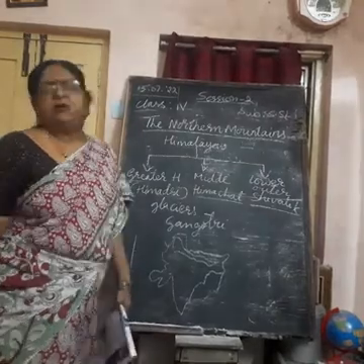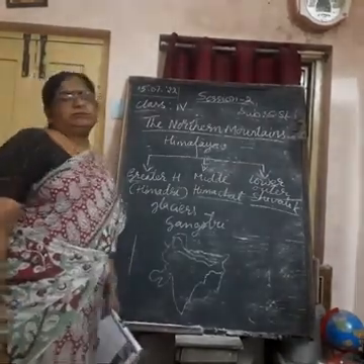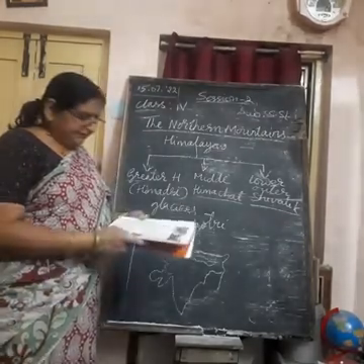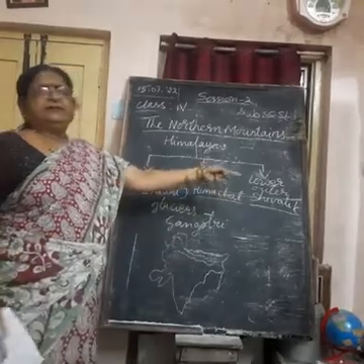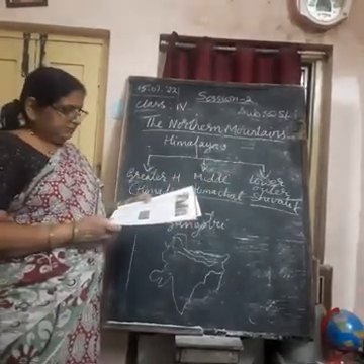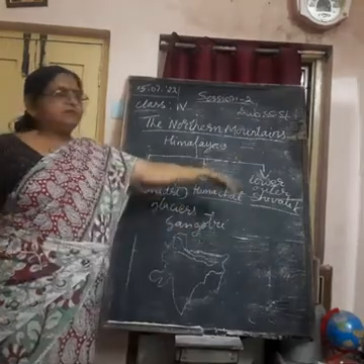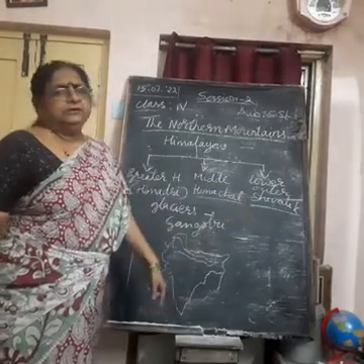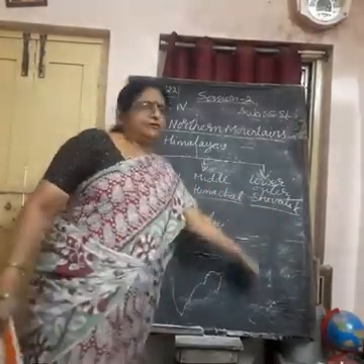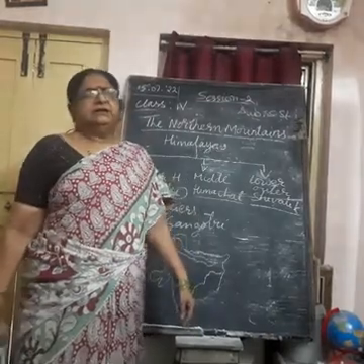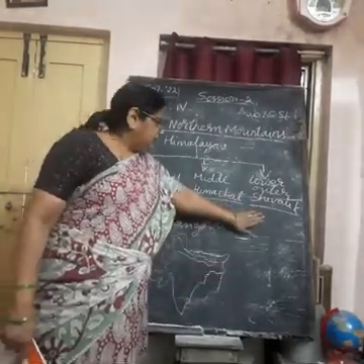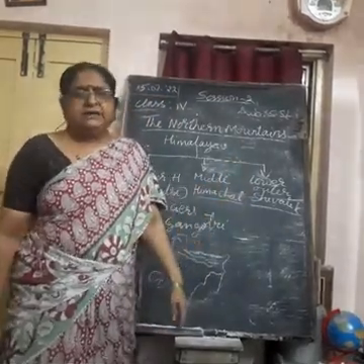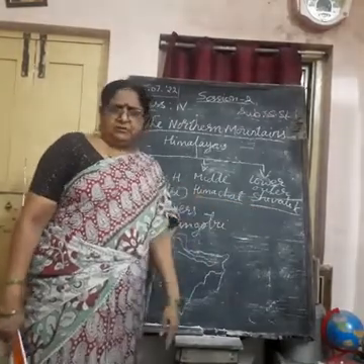Lower Himalayas are rocky mountains. They are mostly not covered with snow. They are uneven. These are called the Shivalik range. These mountains are covered with thick forests. They are in the extreme eastern part of India. Understand? These mountains are not covered with snow. They are rocky mountains, and here thick forests are grown.